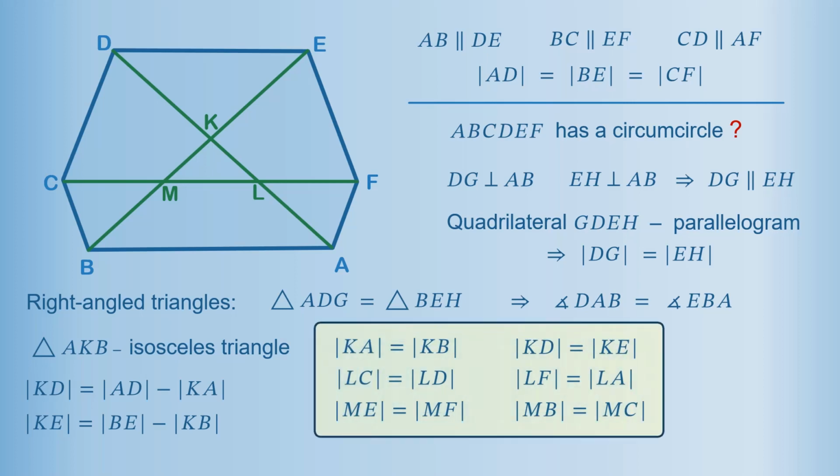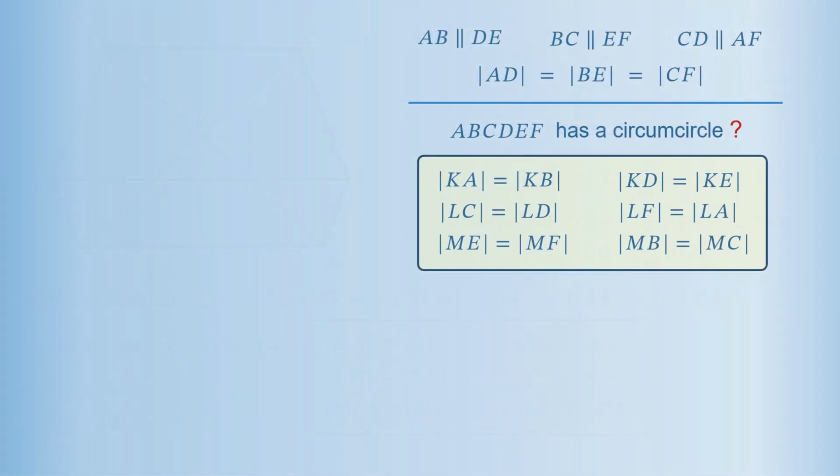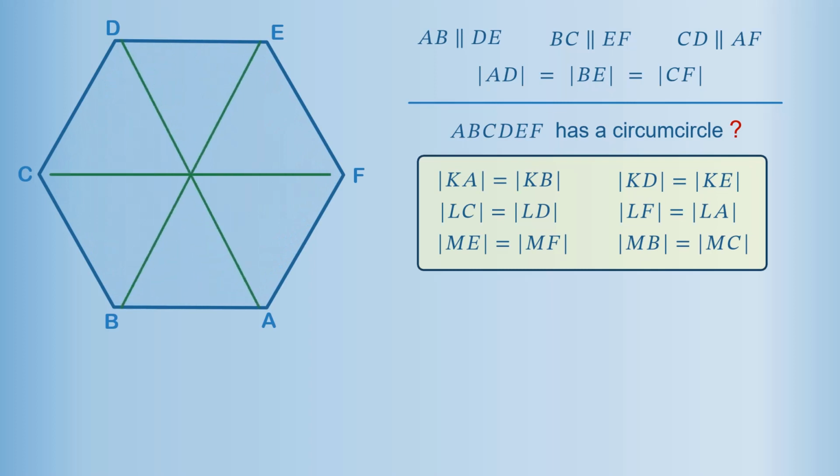The last six equalities are all we need for the rest of the video. So let's copy them to the new page and start with a simple case when all the diagonals meet at a single point. We can interpret that as three points K, L, and M merged into a single point, point O.